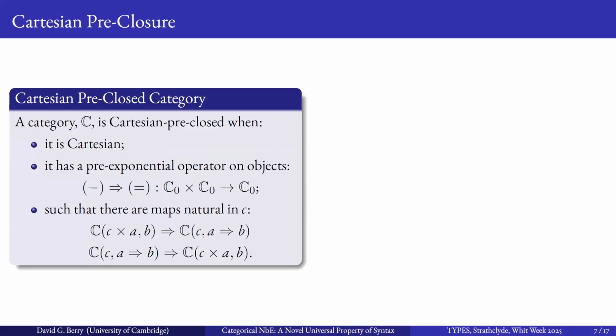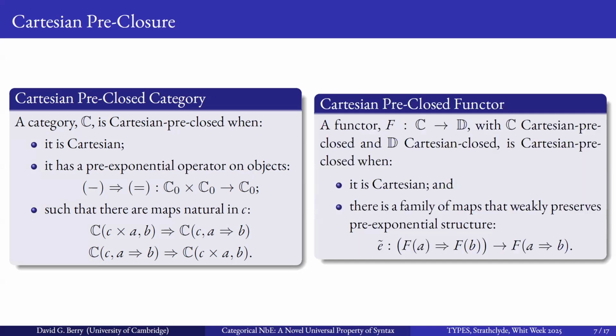But then to improve on this, we need to introduce some more technical devices. So I introduced the concept of a Cartesian pre-closed category. And a category is such that when it is Cartesian, and it has this operator on objects that's kind of similar to what you would see in a fully Cartesian closed category, but we only require weaker conditions on it existing, and that we only require natural maps rather than a natural isomorphism pair. And we have a notion of a Cartesian pre-closed functor, which curiously is a heterogeneous notion in that it maps from a Cartesian pre-closed category C to a fully Cartesian closed category D, and we'll see why that's useful later.